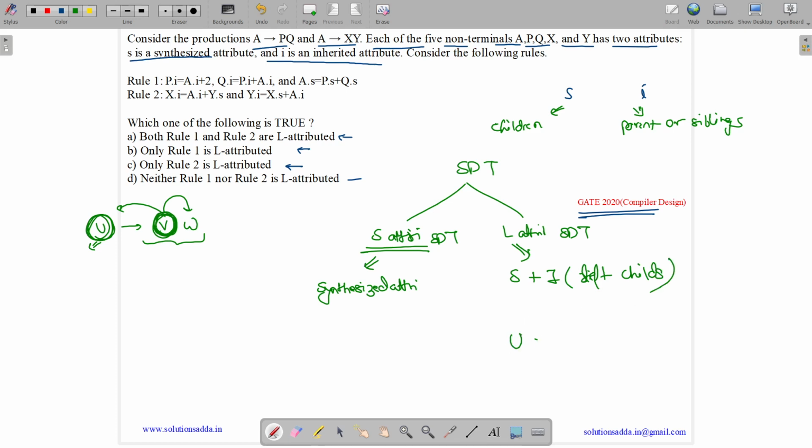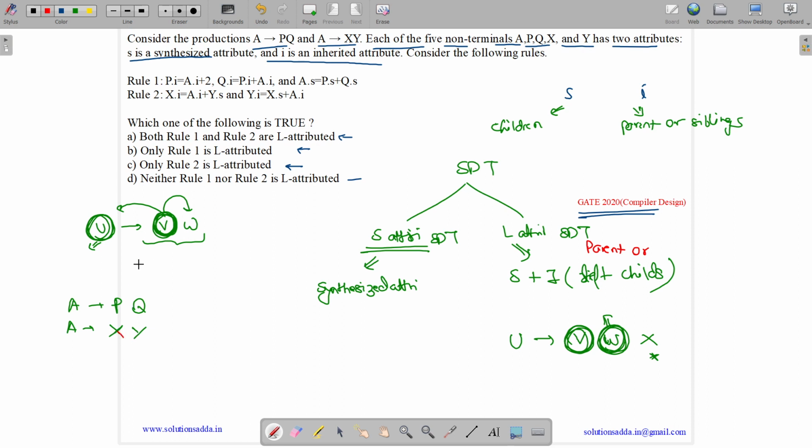Suppose we have productions like Q implies V, W, X, then W can inherit either from its parent, because it is synthesized, or it can inherit from its left child only, from V, but can't from X. Now let us see. So here we have the productions A implies PQ and A implies XY. So we need to tell which is L attributed. For L attributed, we can inherit from the parent, or we can inherit from sibling but only from the left sibling.